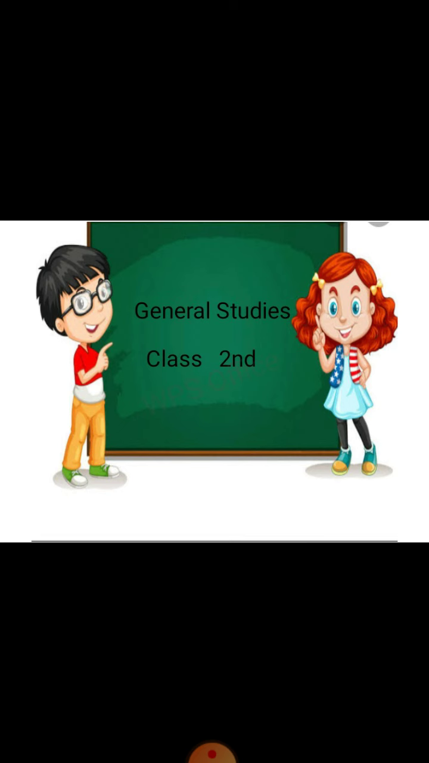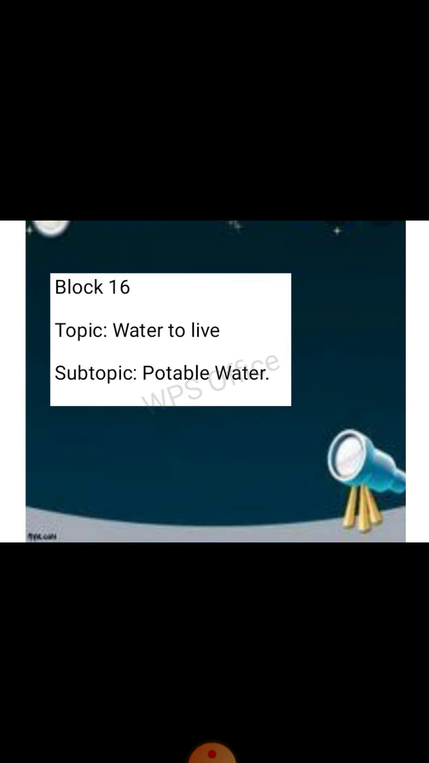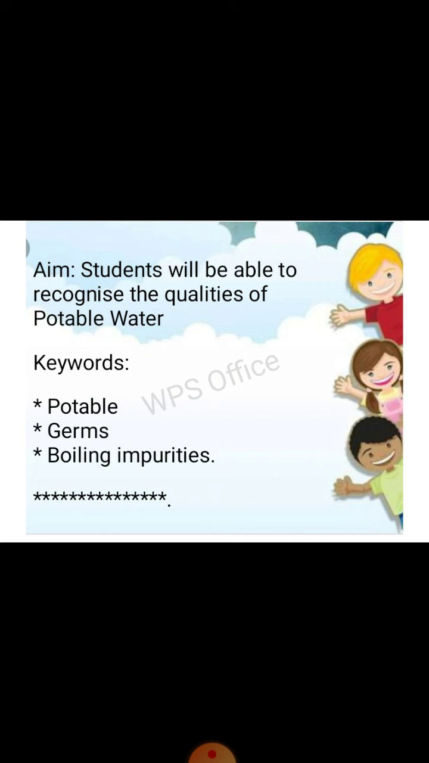Today we are going to start our new block number 16, and the topic is water to live and the subtopic is potable water. Aim is student will be able to recognize the qualities of potable water, and the keywords are potable, germs, boiling, impurities. Class, you all have to write these keywords in your notebook. Okay? So let's start the topic.